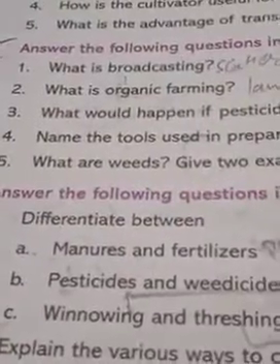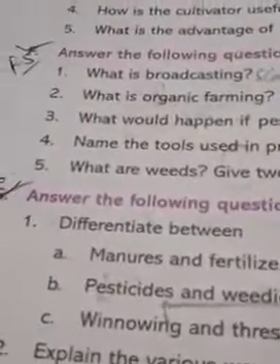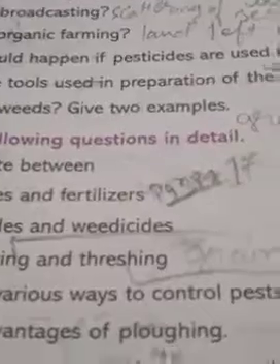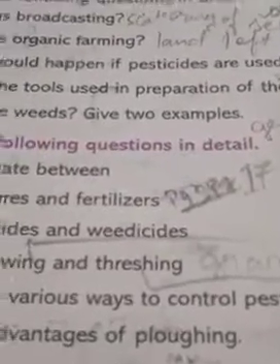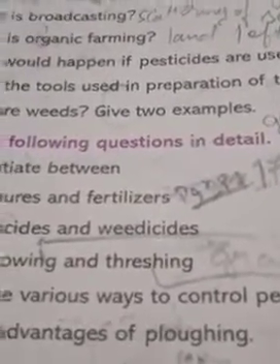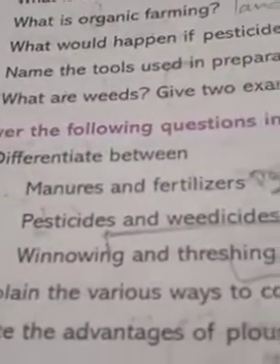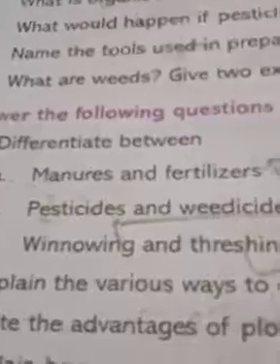And these pests can be any kind of living microorganism, but weeds are the plants. Weeds are the unwanted plants. Clear? Give the next difference between winnowing and threshing.